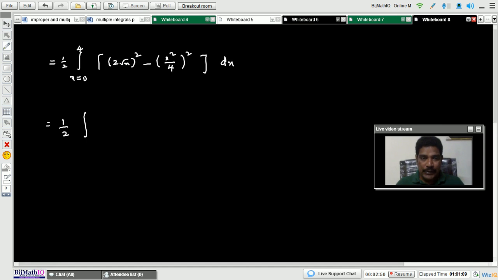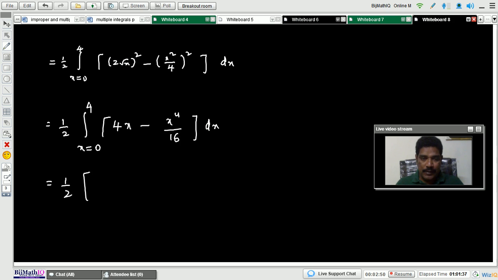Next, simplify all this. 1 by 2 into the integration from x equals 0 to 4. 2 root x whole square means 4x, minus x square by 4 whole square, that is x power 4 by 16, into dx.